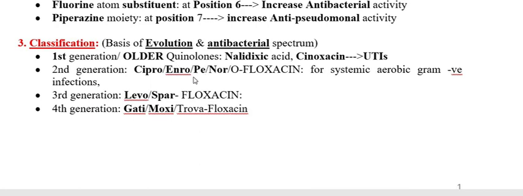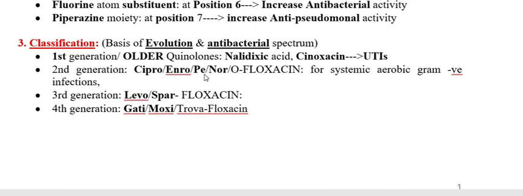However, pefloxacin is out of the market because of its toxicity. So this is about the second generation fluoroquinolones. Now we switch to the third generation. In the third generation, two fluoroquinolones came, levofloxacin and sparfloxacin. In the fourth generation, the drugs are gatifloxacin, moxifloxacin, and trovafloxacin.